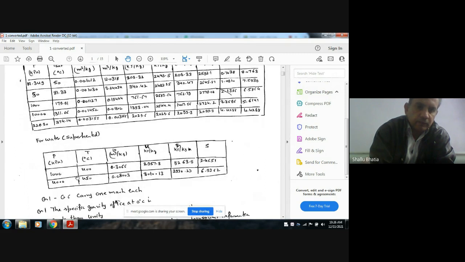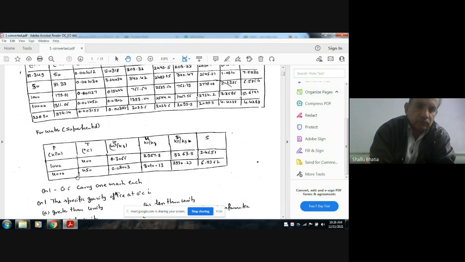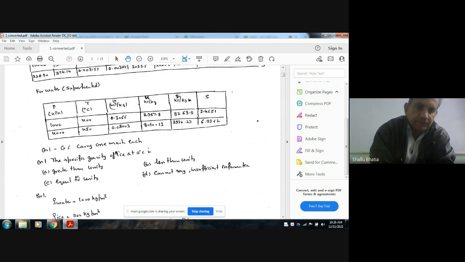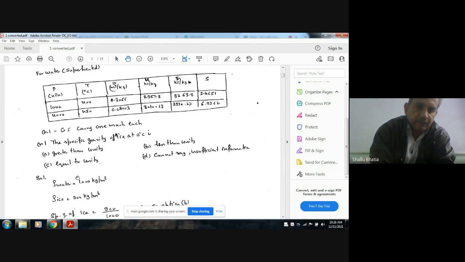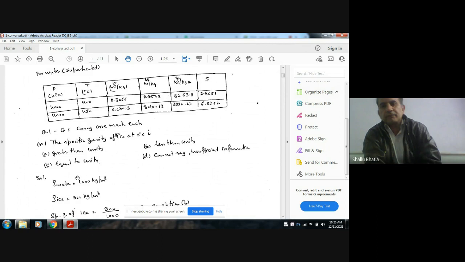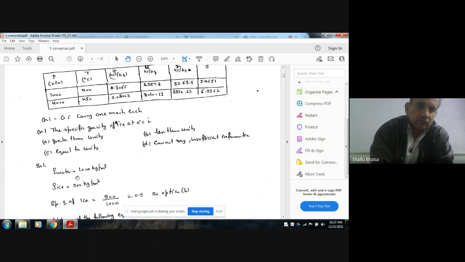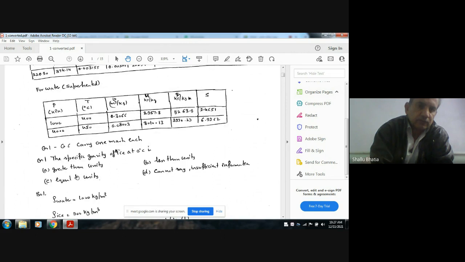Questions 1 to 6 carry 1 mark each. Question 1. The specific gravity of ice at 0 degree Celsius is: A, greater than unity; B, less than unity; C, equal to unity; D, cannot say, insufficient information.